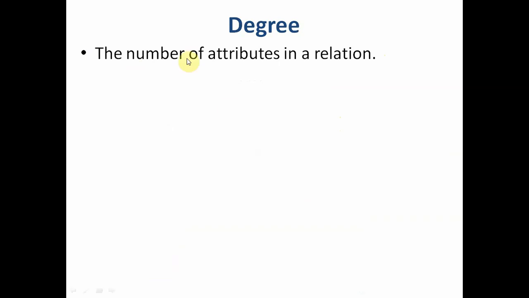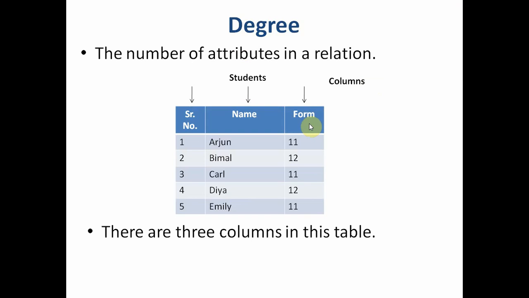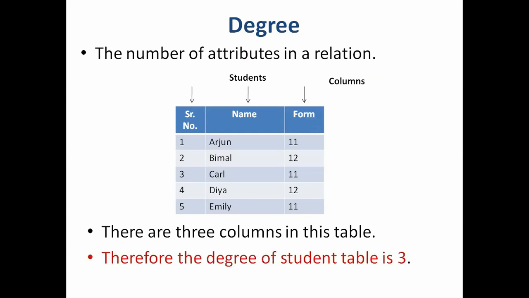Then comes degree. Degree is nothing but the number of attributes in a relation. So in our table, how many? We have 3 attributes, also called columns. So we have 3 columns. As we have 3 columns in this table, the degree of this table is 3. So what is degree? Degree is the number of columns present in a table.